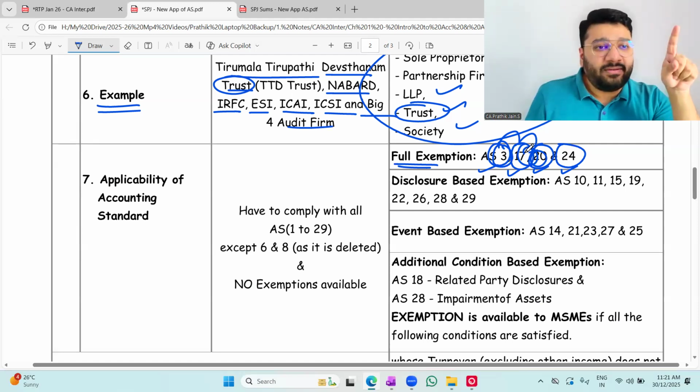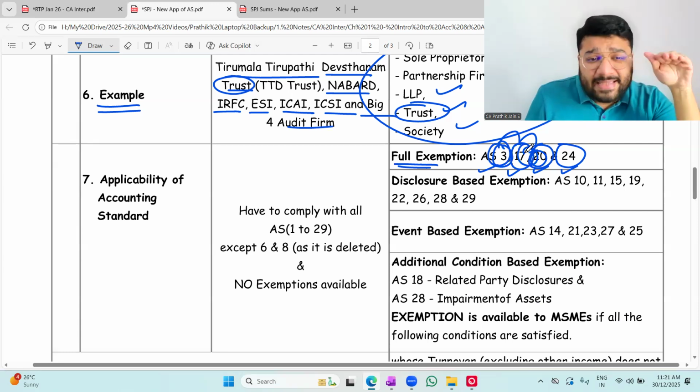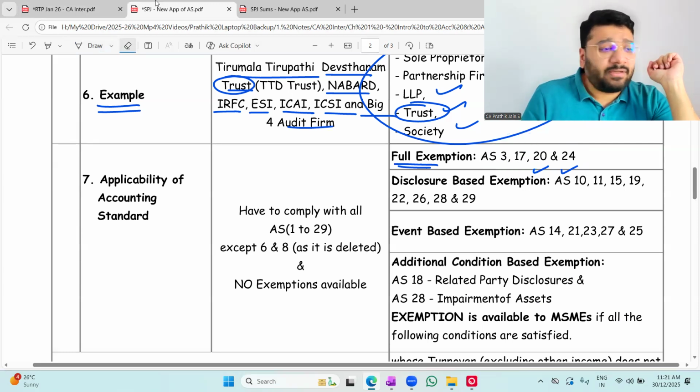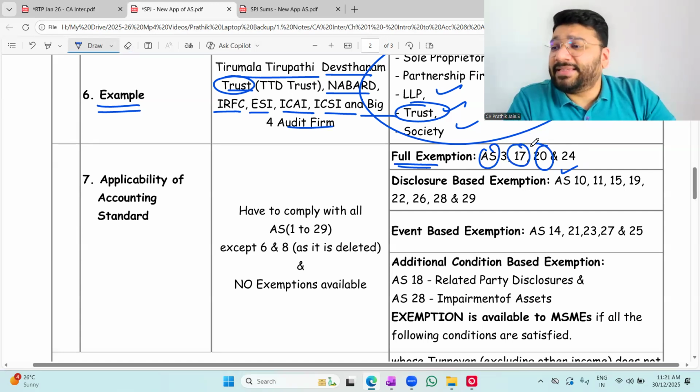So these four accounting standards are fully exempt: 3, 17, 20, and 24. Any problem? Now, how do we remember, sir? Very simple. 3 plus 17 is how much? 20. 3 plus 17 is 20.